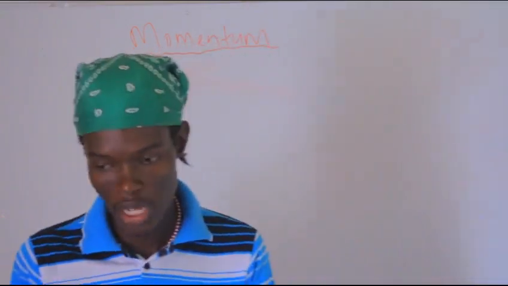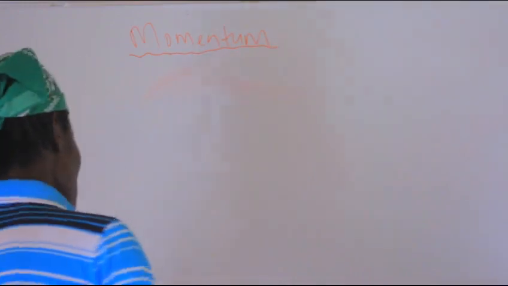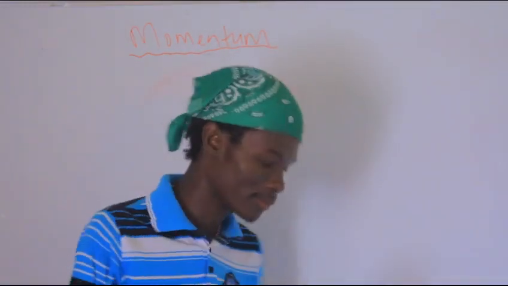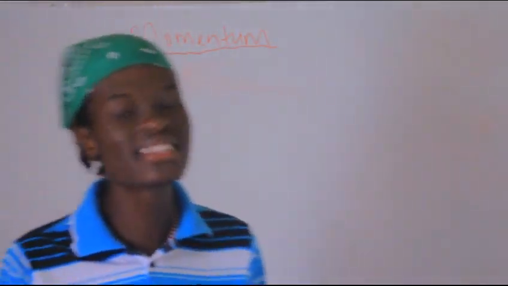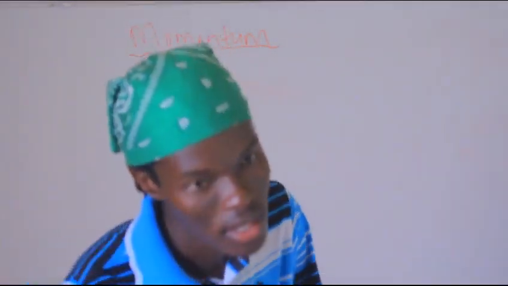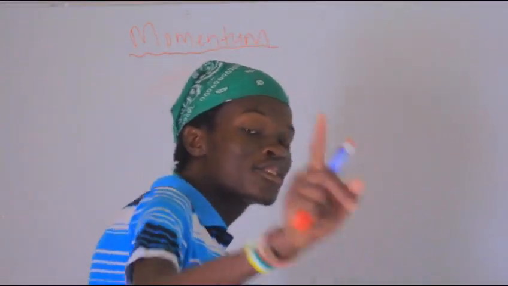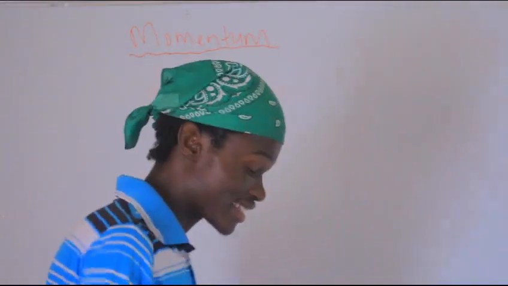The first topic in physical science paper 1 is momentum, right? We are going to be talking about momentum. So what is momentum? Momentum is a vector quantity, right? When I'm talking about a vector quantity, I'm talking about something that has direction. Bear in mind, physics is one of my favorite subjects ever, like the second best. So let me introduce momentum.